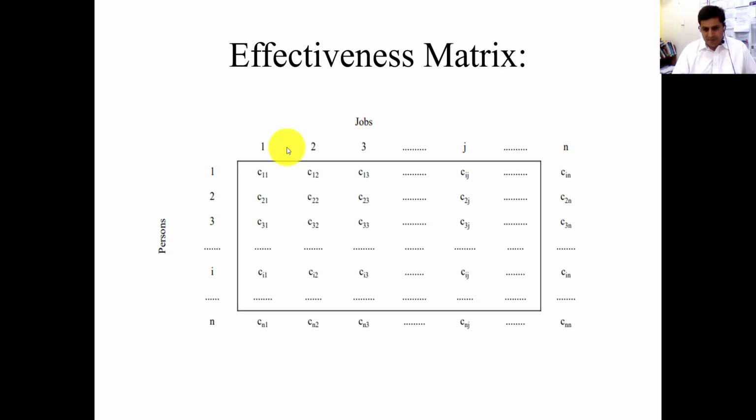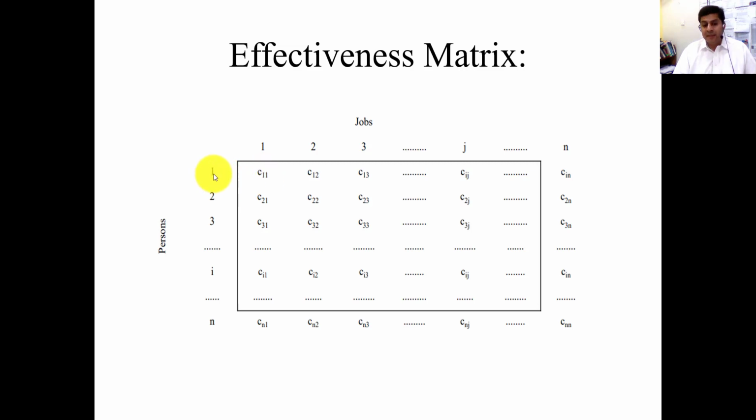These are the jobs 1, 2, 3, 4, 5. We do not know how many jobs we have, and these are the skilled persons, the instructors, if I give you the example of this institute. Which person will be assigned to which job? This is the cost. When you assign person 1 to job 1, the cost incurred on this whole project is C11.